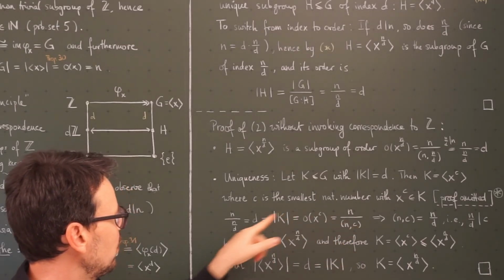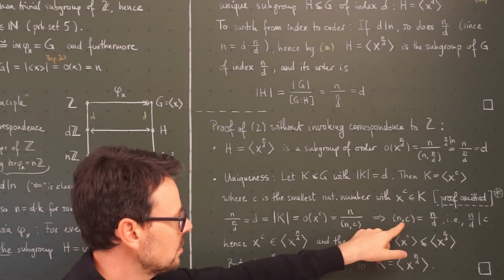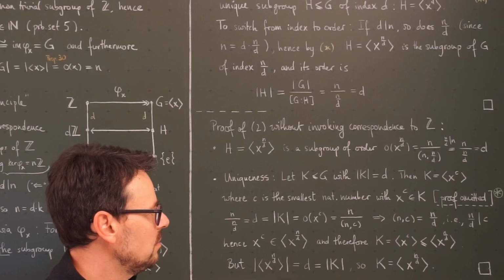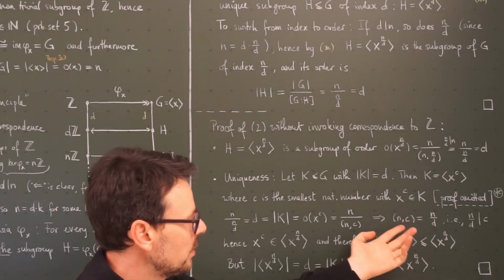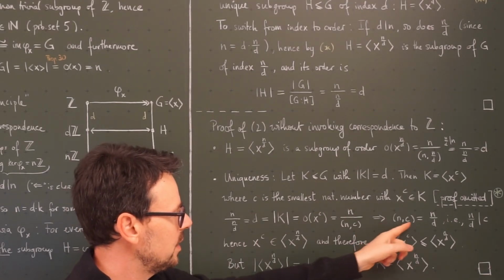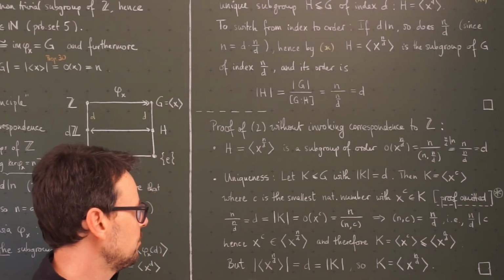So now if I compare these two, I end up with the greatest common divisor of n and z must be n divided by d. So, if it is the greatest common divisor, in particular it is a divisor of both n and z, so n divided by d is a divisor of c.